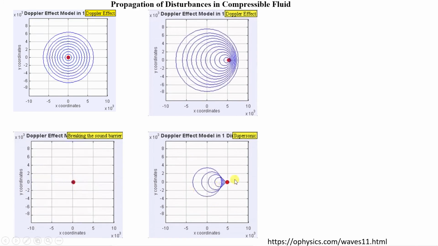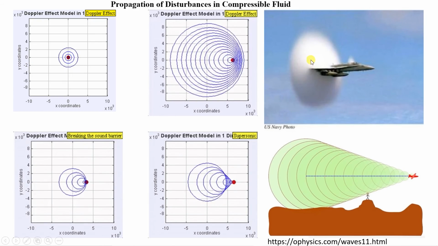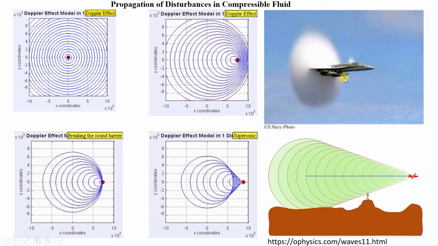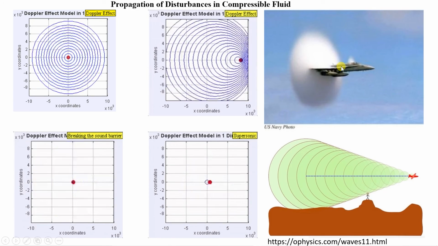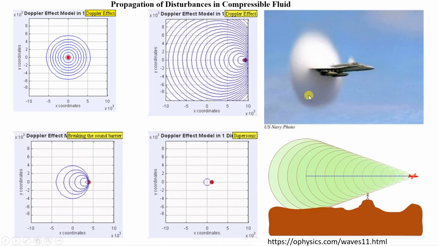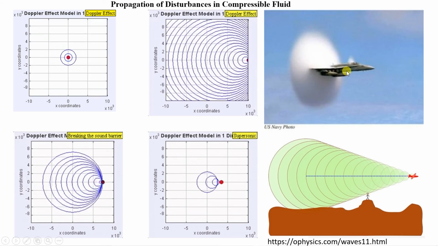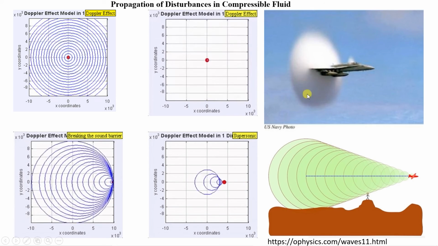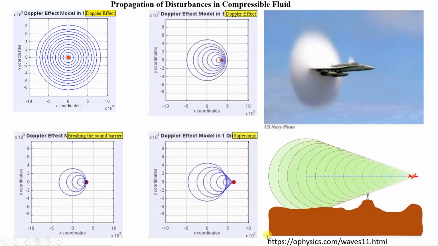Now the significance of this: here you can see an aircraft traveling at speeds greater than the velocity of sound. So it is breaking the sound barrier, and here you can see a sonic boom. As soon as this aircraft breaches the barrier of sound, you will see a sonic boom. And one more example, you can go to this link and check it.